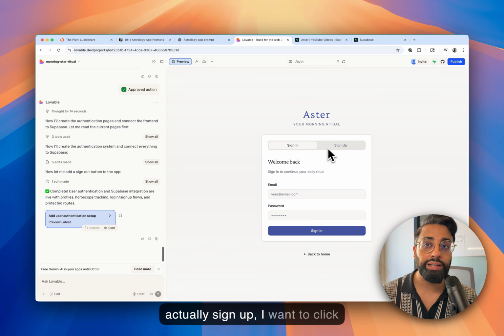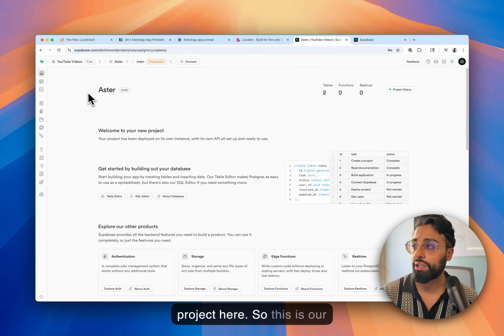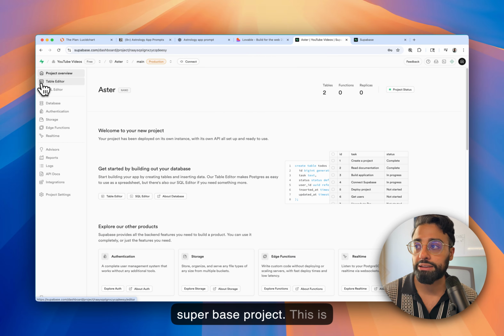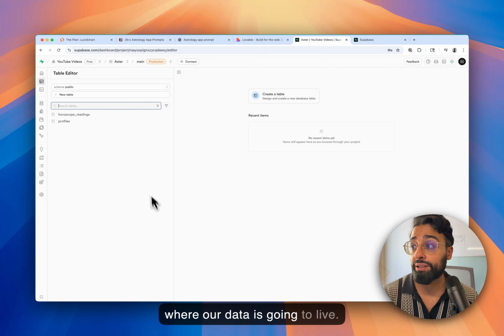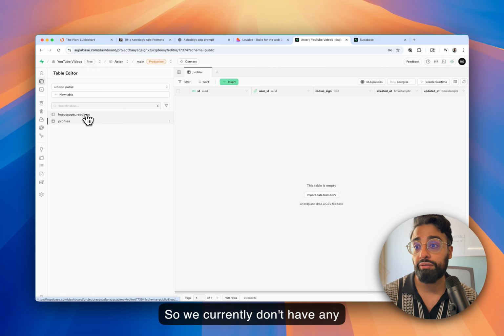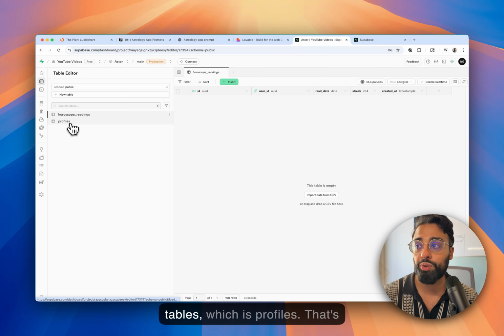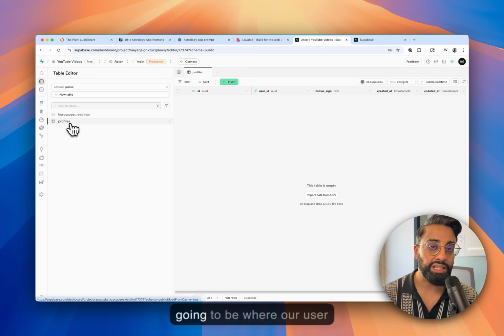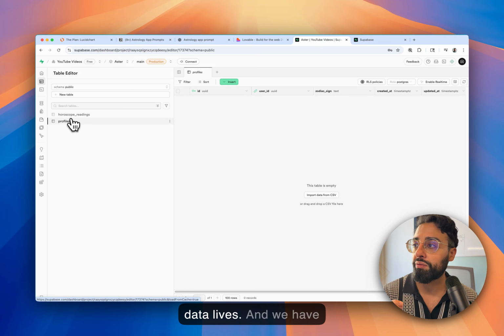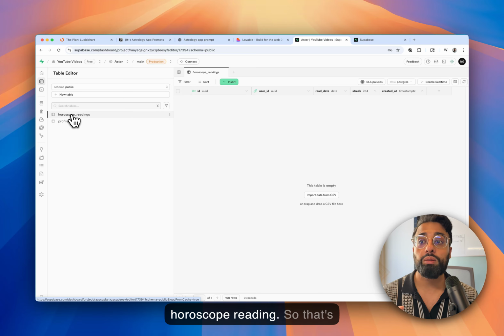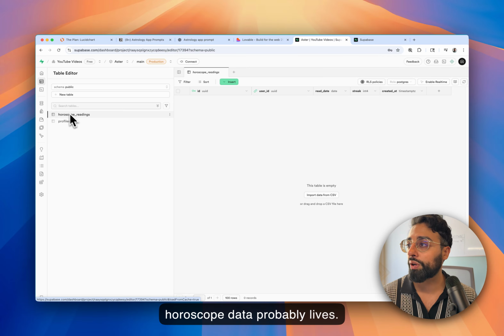Before we actually sign up, I want to click around in the Supabase project here. This is our Supabase project. This is where our data is going to live. We currently don't have any data, but we do have two tables: profiles, which is where our user data lives, and horoscope readings, which is where our horoscope data probably lives, right?